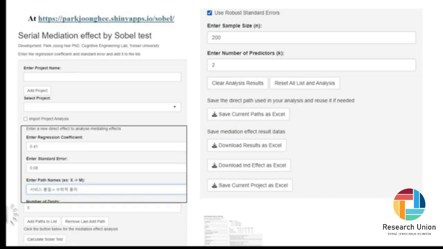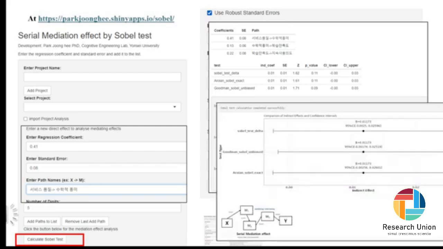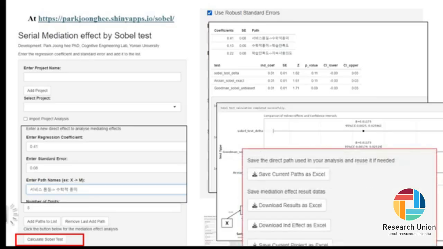Then, input the path coefficients and standard errors and enter the paths. Each time you add them, the paths will appear on the right side. After that, click on Calculate Sobel Test, and the calculated results will appear. You'll see a summarized table and detailed explanations. At the bottom, the confidence intervals are visualized for you. Finally, you can save the paths and each result as an Excel file. If you save the first, Save Current Paths as Excel, you can reload it anytime for further analysis.